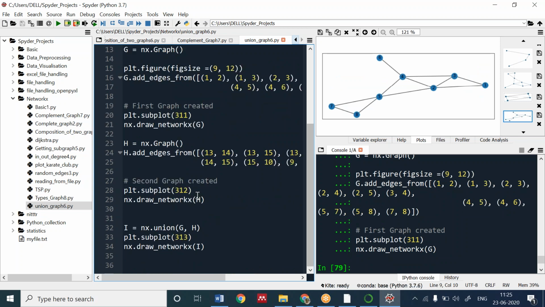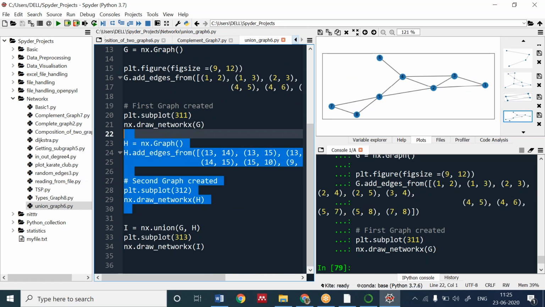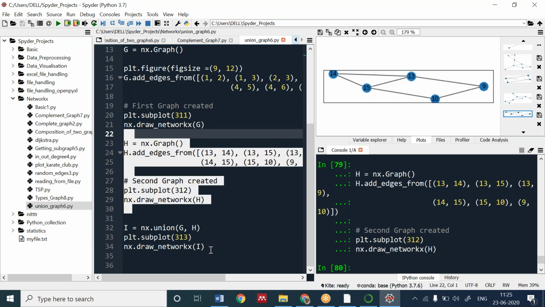Okay, this is another graph. One graph is this, another graph is this. You can see everybody, two graphs. I want to do the union of these graphs. So I have done the union. You can see two graphs here. These are the two graphs, but in a single map.